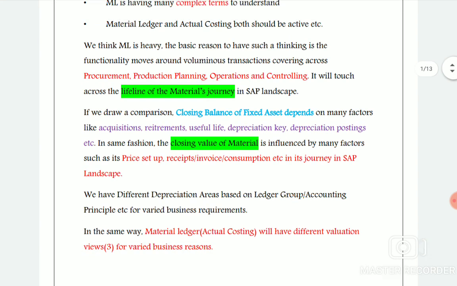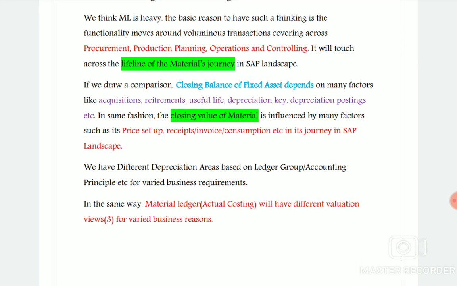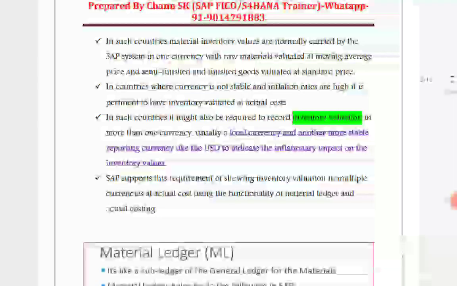The same thing you put into the balance sheet. Likewise, in order to arrive at the closing value of materials, we need to set up prices and handle receipts, invoices, consumption, and so on. Many movements are related to materials, so different transactions happen in the journey through the SAP landscape. Let's understand this concept in a very detailed manner. Now let's move to the topic directly.